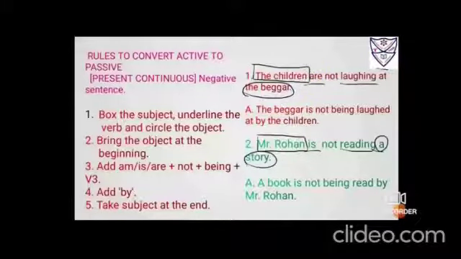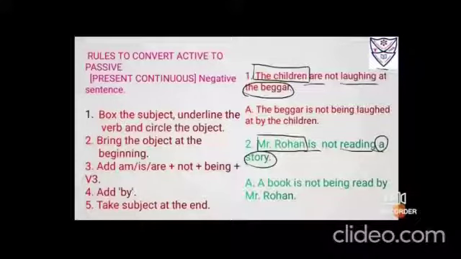Okay, so after that what we have to put is not, so I'll also put not. This laughing ing I'll be giving to be form, so it becomes being. Now it changes to third form, so it is laugh, laughed, laughed. So being laughed. Okay, this pair of best friends should be together. Laughed at, because preposition follows the verb. Then add by, and finally take the subject at the end, that is the children. So the answer is, the beggar is not being laughed at by the children.